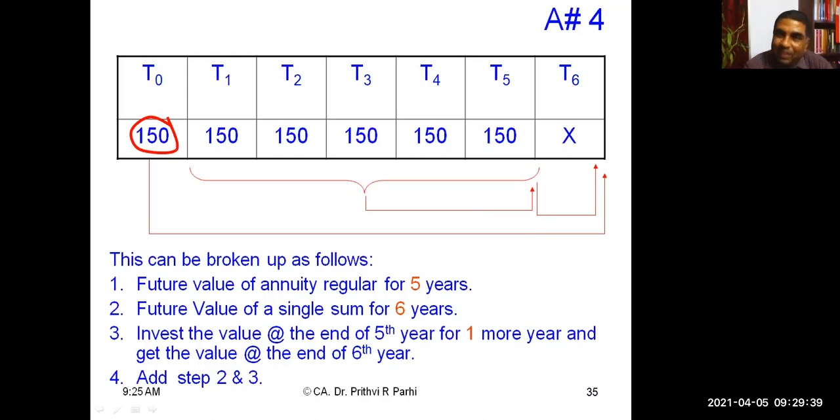So the time period is 6 years. I can break it as follows. Future value of an annuity regular for 5 years. I will get it here. Future value of a single sum for 6 years. Then invest the value at the end of the 5th year for 1 more year and get the future value at the end of the 6th year. Now these two things will be added, and you'll be getting the future value of the annuity.